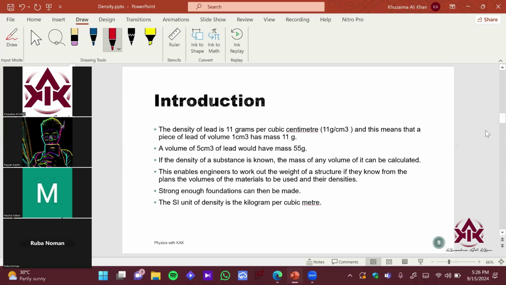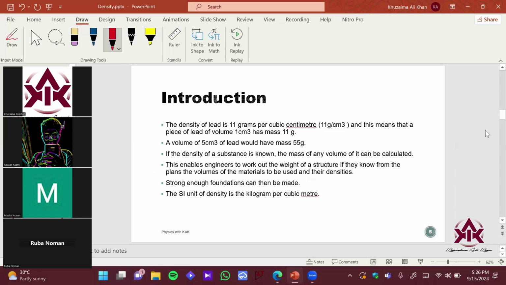Sir, they're telling us that the density of lead is 11 grams per cubic centimeter, which means that if we have a piece of lead of volume 1 centimeter cube, that piece of lead will have mass 11 grams. And if we have a piece of lead of volume, for example, 6 centimeter cube, it would be 66 grams. Okay, so this shows us that if the density of a substance is known, the mass of any volume of it can be calculated. Okay, good overall, right.